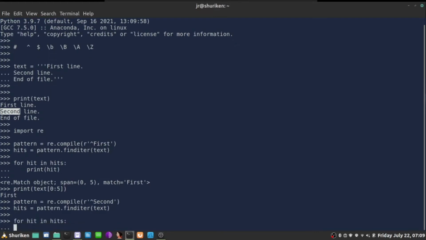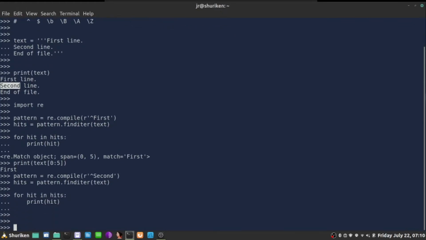For hit in hits, print hit, and nothing shows up. Now why is that? Didn't I just say the caret finds the first occurrence of our searched pattern in the line? This is the first occurrence of the word in the line, but this is the line 2.